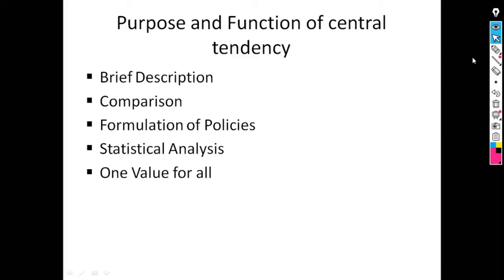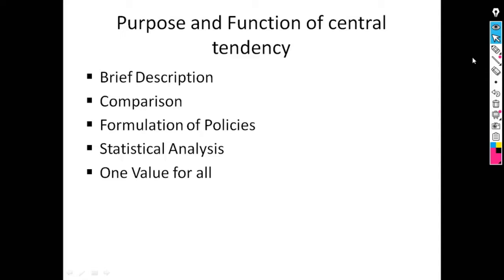Next purpose is formulation of policies. Most of the policies are designed after computing the average. For example, companies design their policies by taking the data of the last 5 years, take its average and see whether there is any increase in profit or not, and according to that they design their policies.